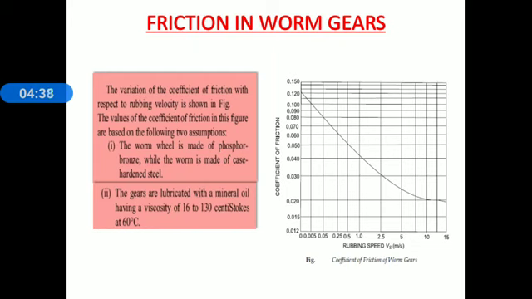Second assumption, the gears are lubricated with mineral oils having a viscosity of 16 to 30 centistoke at 60 degrees Celsius. Again remember this chart is applicable only to a gear drive lubricated with mineral oil having a viscosity of 16 to 30 centistoke at a temperature of 60 degrees Celsius. This is about the friction in worm gears.